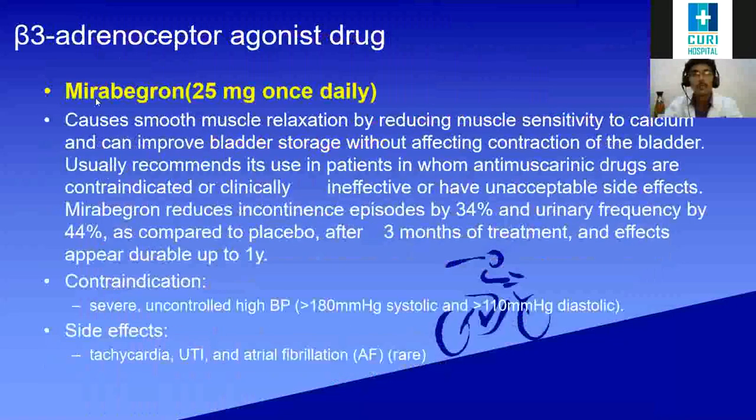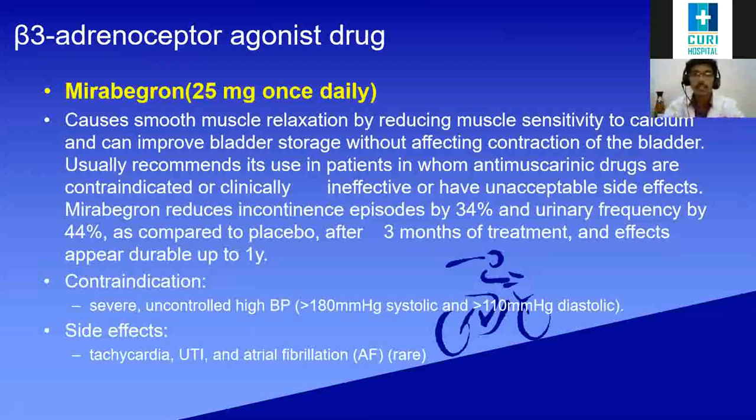Okay, so this drug is called mirabegron. We usually give 25 mg once daily. Okay, it causes smooth muscle relaxation by reducing the muscle sensitivity to calcium and can improve bladder storage. Bladder storage improving means it gets more capacity by relaxing the bladder, without affecting the contraction of the bladder.